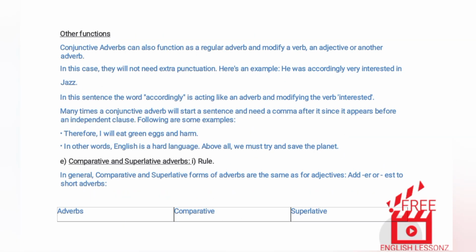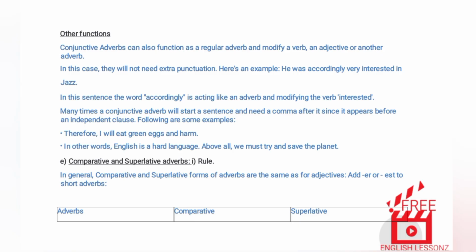Other functions. A conjunctive adverb can also function as a regular adverb and modify a verb, an adjective or another adverb. In this case, they will not need extra punctuation. Here's an example. He was accordingly very interested in jazz. In this sentence the word accordingly is acting like an adverb and modifying the verb interested.